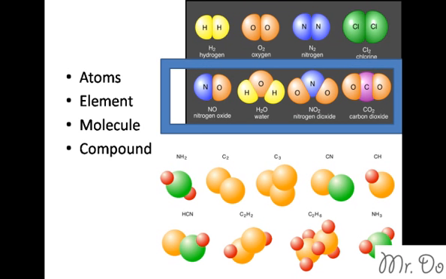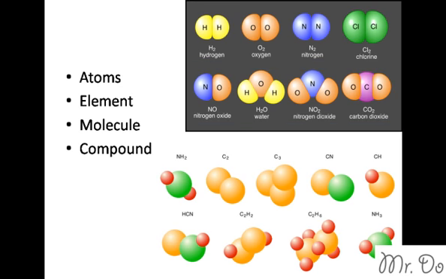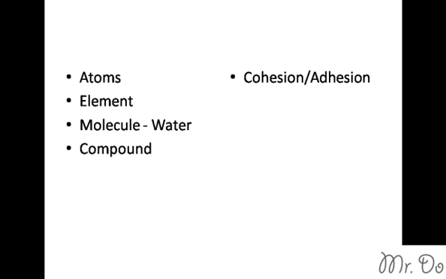For example, NO: you have 2 atoms, but at the same time you also have 2 types of element, the N and the O. And H2O: you have 3 atoms and you have 2 elements, H and O. And the rest on the bottom are all molecules and also compounds, except for C2. There are many molecules, but the most important molecule that is very diverse is water. That's why there is a lot of study on water.